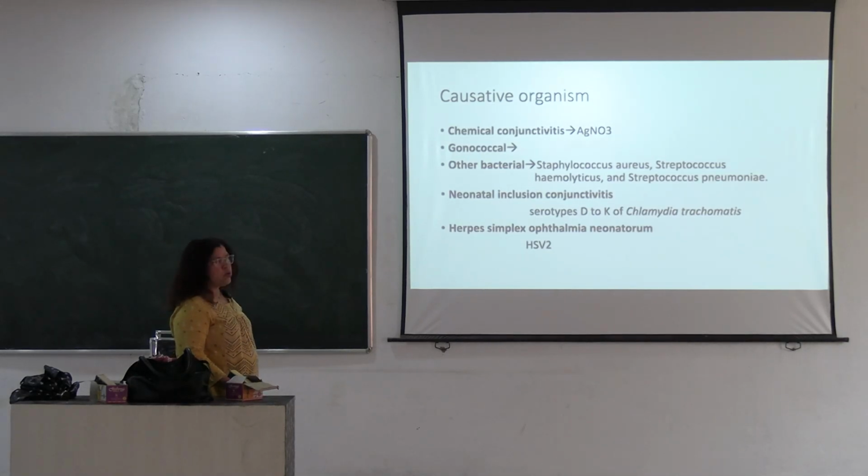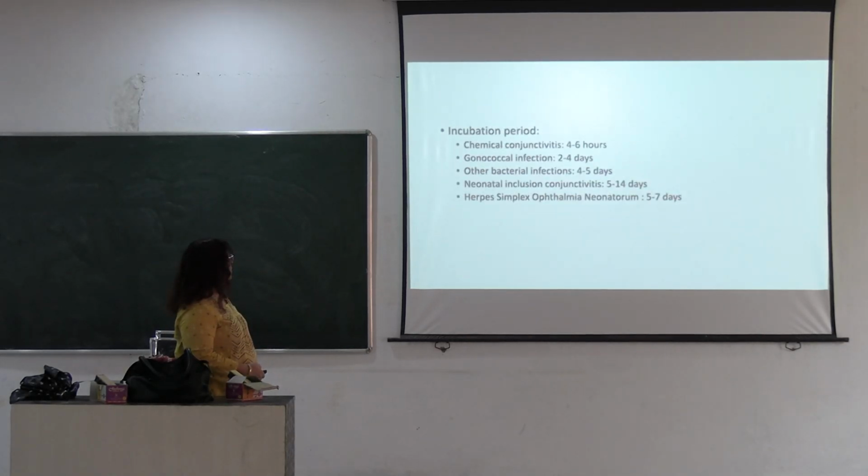And neonatal inclusion conjunctivitis is a chlamydial infection, serotypes D to K: D, E, F, G, H, I, J, K. These are the serotypes. It affects the newborn. And herpes simplex ophthalmia neonatorum is caused by the herpes virus. So, these are the causative organisms.